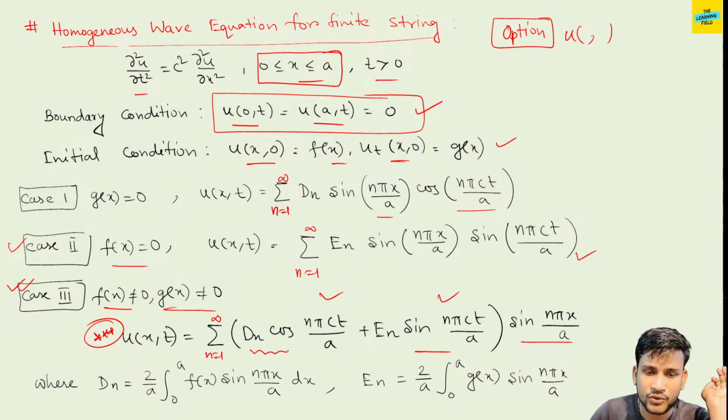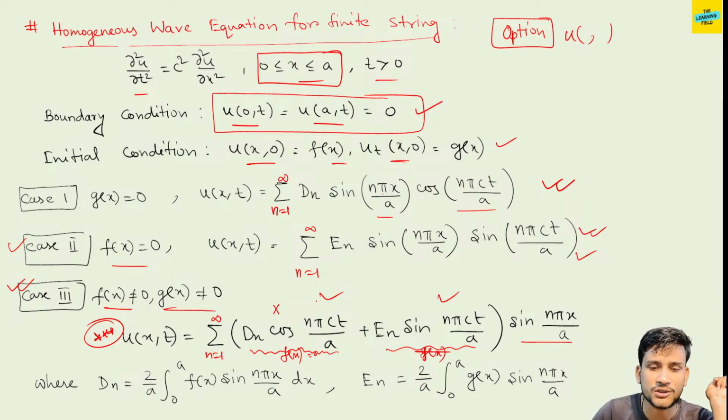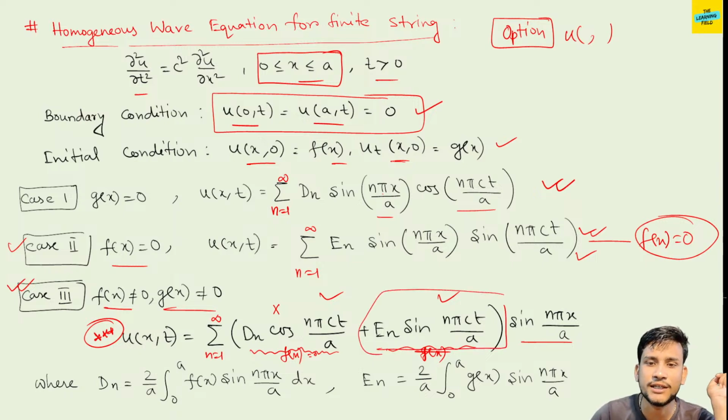This portion stands for the function f(x) and this portion stands for the function g(x). If f(x) equal to 0, then the cos portion is not present in the solution. And if g(x) equal to 0, then this portion is not present in the solution. Only cos n pi ct and sin n pi ct remain.